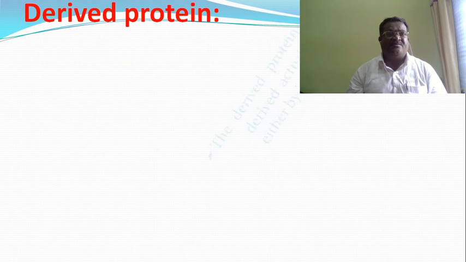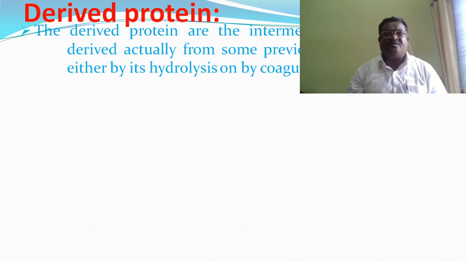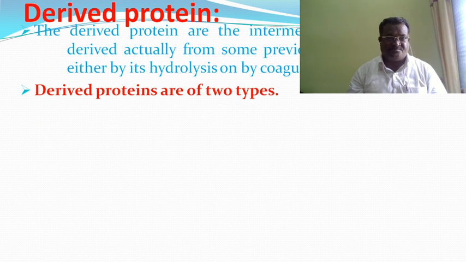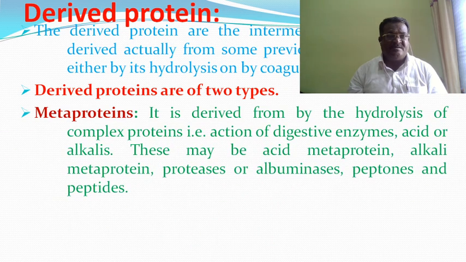Now the third one is the derived proteins. The derived proteins are intermediate products. They are derived from some previously existing protein, either by its hydrolysis or by coagulation. So derived proteins are of two types. One is the metaproteins. What is meant by metaproteins? They are derived by the hydrolysis of complex protein, through the action of digestive enzymes, acids or alkalis.